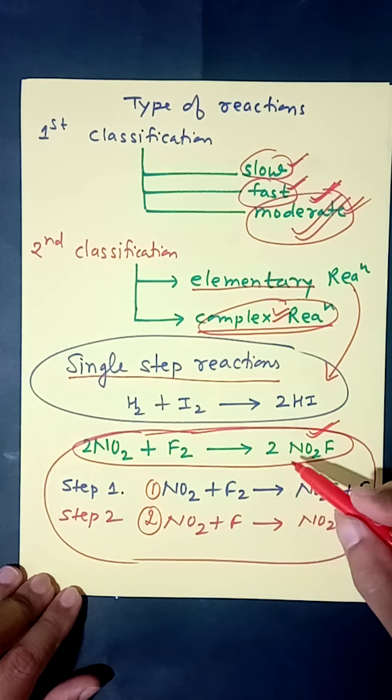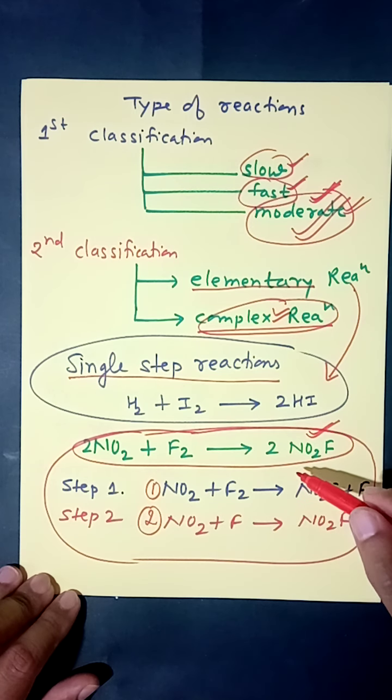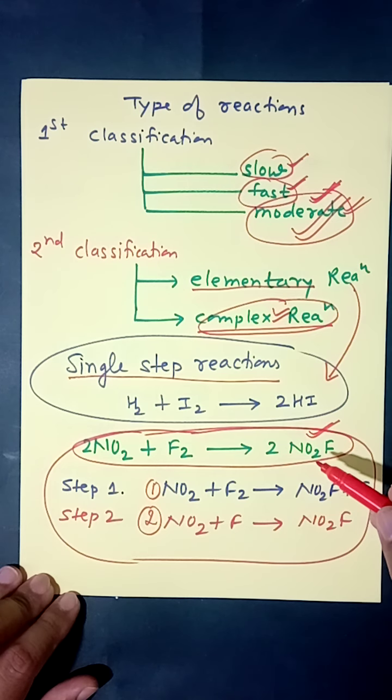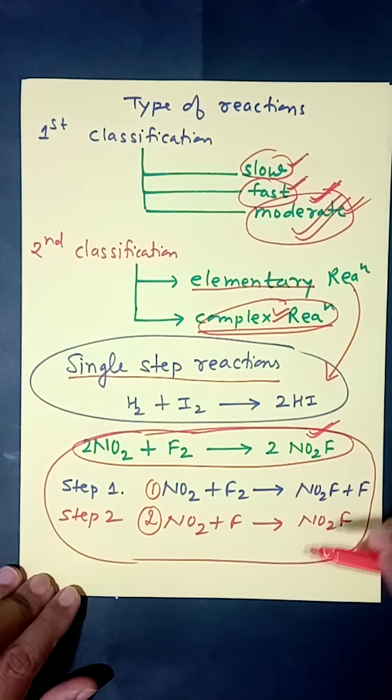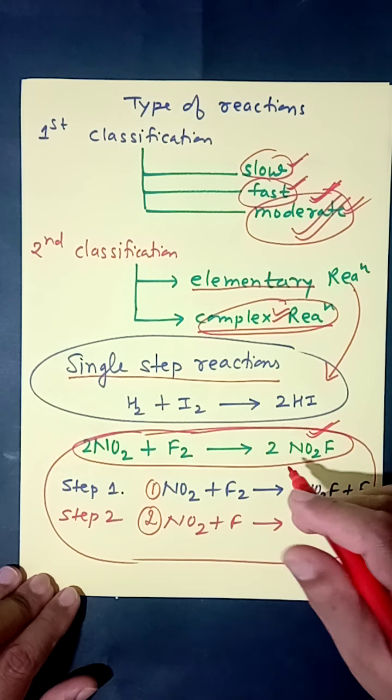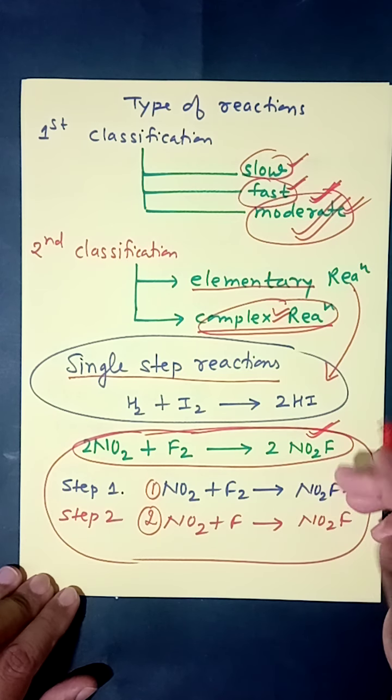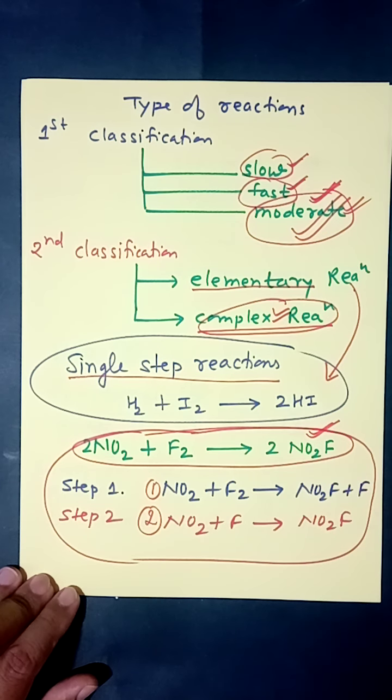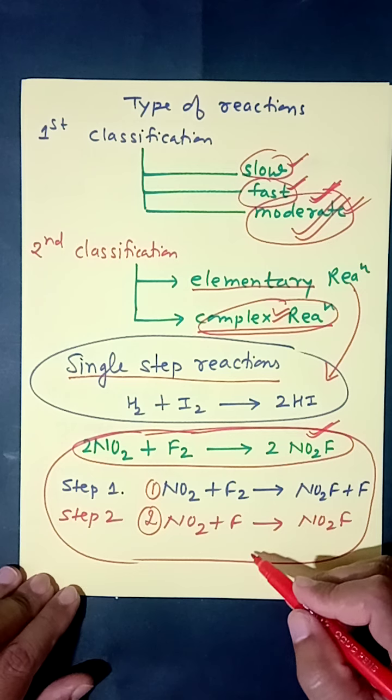Some complex reactions you have studied in organic chemistry last year, like Markovnikov law, where addition of HBr, HCl, water to an alkene. You have discussed its mechanism. Step 1 addition of H plus, step 2 addition of water, then removal of H plus ion, and so on. These are examples of complex reactions which complete in 2 or more steps.